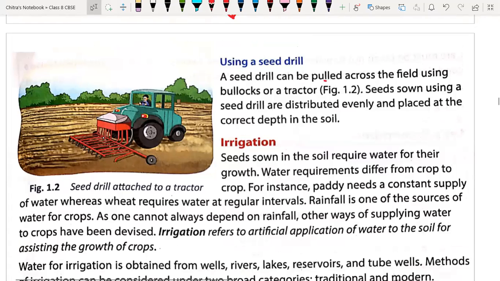Seed drills can be pulled across the field using bullocks or a tractor. Generally we are using a tractor. Seeds sown using a seed drill are distributed evenly and placed at the correct depth in the soil because it is a machine. Whatever the distance or depth we adjust, the machine will work in the same way only. That's why proper sowing is done only with the help of seed drills.